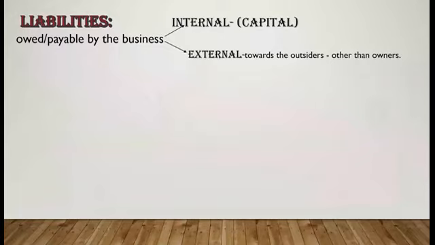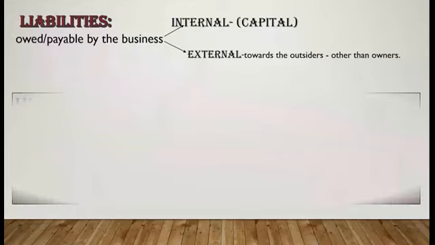Here comes the next topic, that is called liability. The amount which is invested by the proprietor, as we have already discussed, will always be treated as an internal liability. Why is it treated as an internal liability? That is just because of the business entity principle. So when we talk about liability, what is it? Liability is the amount which is owed. Owed means payable, the amount which the business has to pay. The external liability means the amount which has to be paid to outsiders other than the owners. They are the external liability for the business.